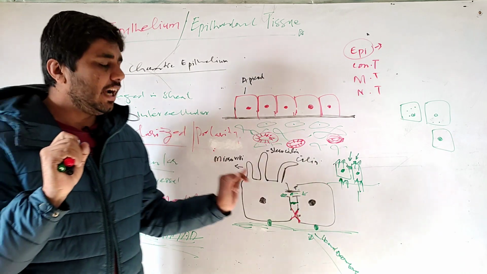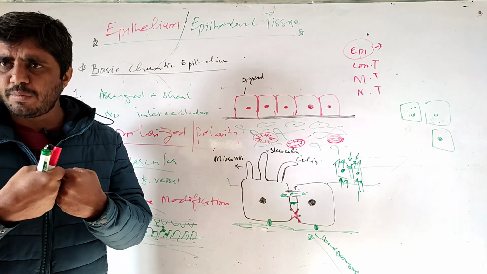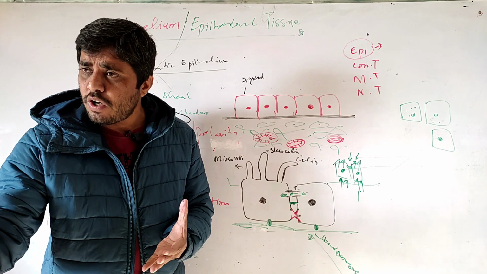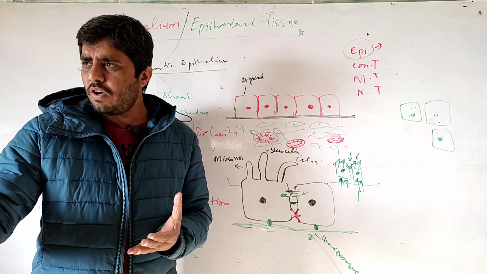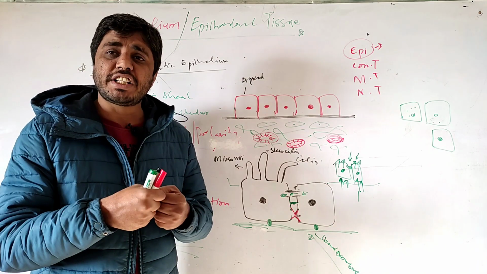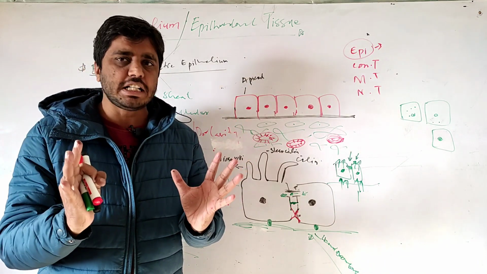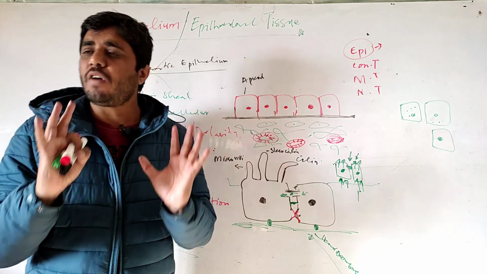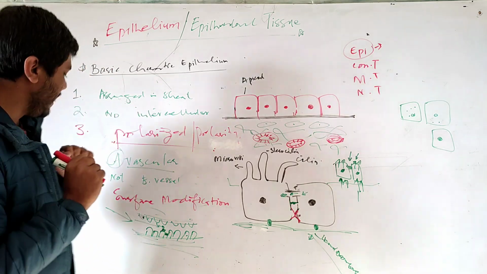The adhering junctions are for attachment of two cell membranes, or attachment of the cell with the extracellular matrix. The gap junction is for communication. If two cells want to communicate or exchange things with each other, they use gap junctions. That's clear.